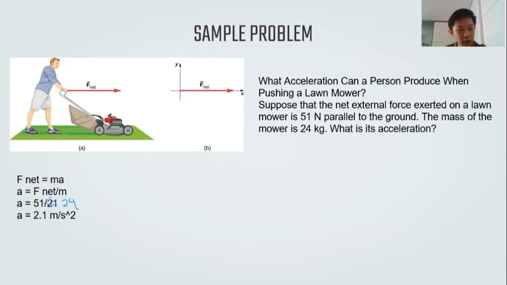So 51 divided by 24 is 2.1 meter per second squared. So the acceleration is 2.1 meter per second squared.